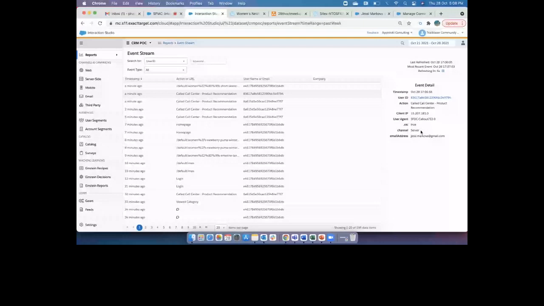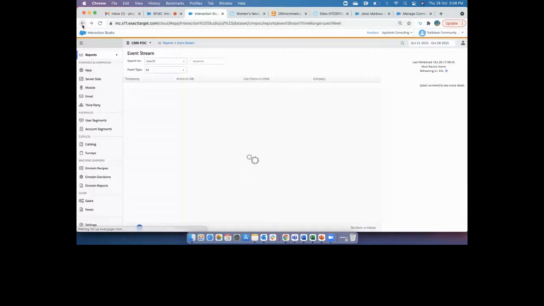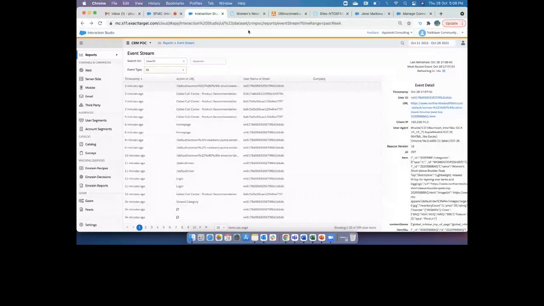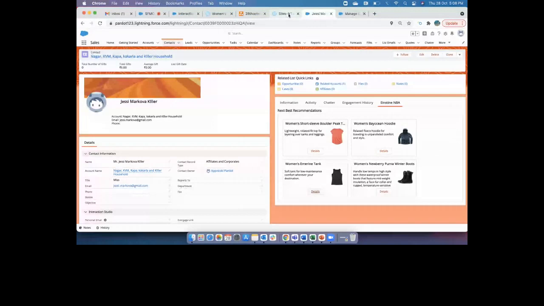And this is the action, call center product recommendation. This is the action that we created in the Einstein recipe. And then you see here the person's email address has been captured from Salesforce. And when I go here, it will take some time to create a customer affinity, because it's already done. The entire data will be done in less than 30 milliseconds. However, in order to create an affinity and the attribute details, it will take some time, right? So let me check. We go back and then I can click some details. I'm going to push this data. I'll go back to the interaction.